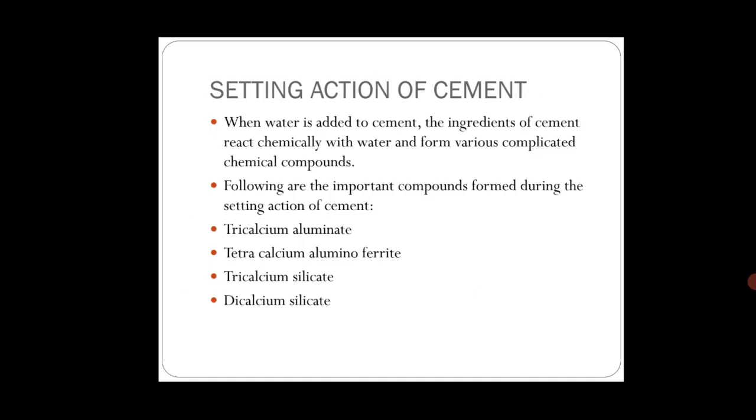So when water is added to cement, the ingredients of cement react chemically with water. Those ingredients that we have just discussed will react chemically with water and form various complicated chemical compounds.